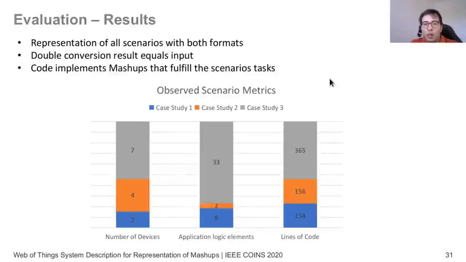And then we also have some other metrics where we could see that, of course, with the increase of application logic elements in the third case study, the amount of lines of code also increases, but also the number of devices has a contribution to this, where we can see that in the second case study, even though there are not a lot of application logic elements, the generated code is rather similar to the first case study, which has more application logic elements but fewer devices.